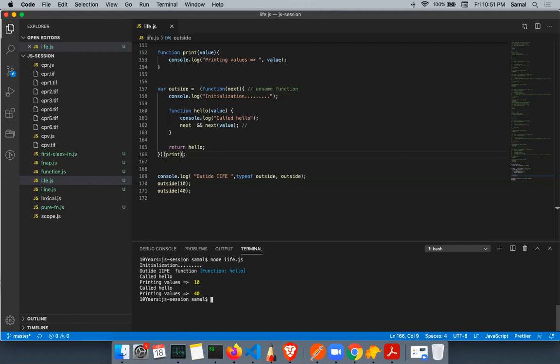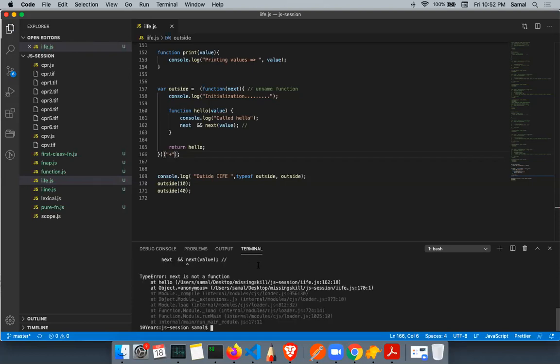Whenever you create a library and tell the developer to pass a function that you will call later, if you don't put a check, some developer will say, I don't want to pass a function, I just want to pass a plus sign, let's say a string. Now what will happen? It will just crash because the value was not handled. So you cannot depend on other developers to send you the right reference.